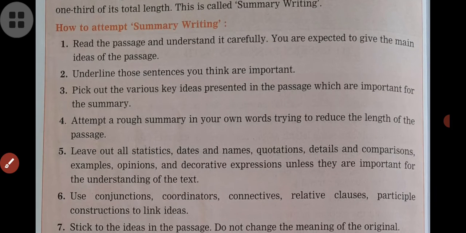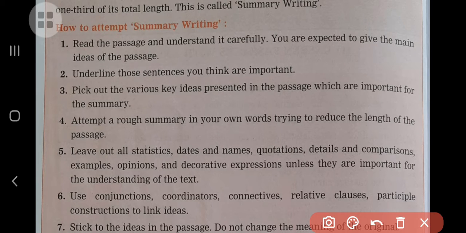The first step is: read the passage and understand it carefully. You are expected to give the main idea of the passage. So you have to read the passage, try to understand it carefully, and when you are going to write the summary, you are expected to give the main idea of the passage. The second step is: underline those sentences you think are important. Definitely, when you are reading that passage, you have to underline the important sentences occurring in the passage.